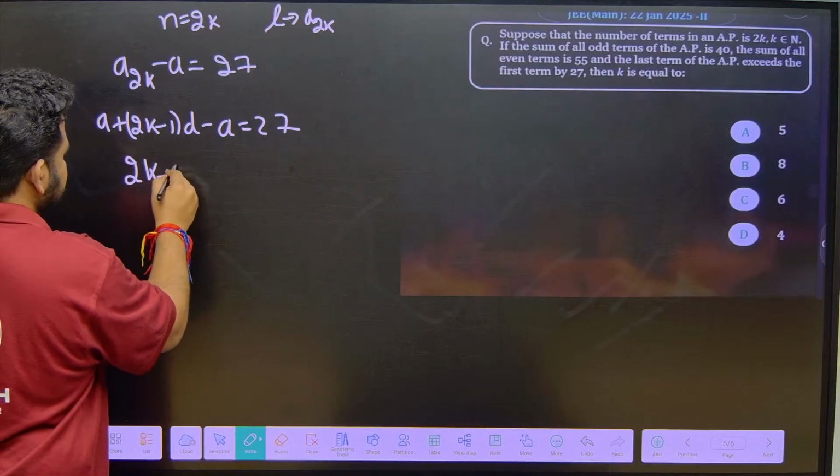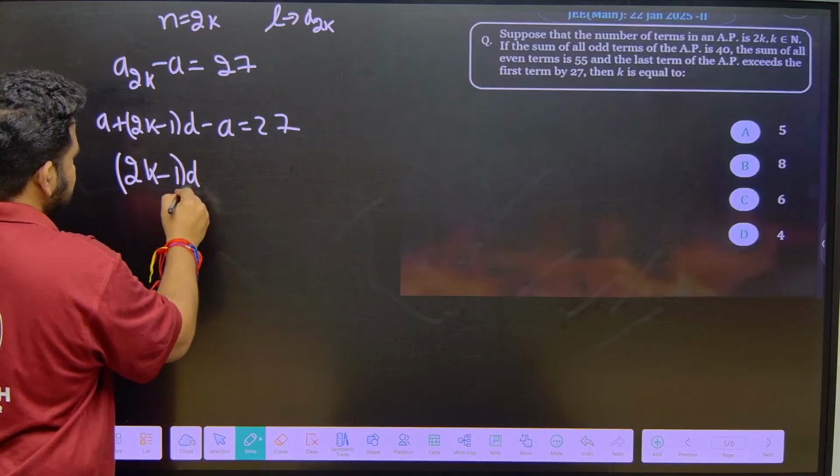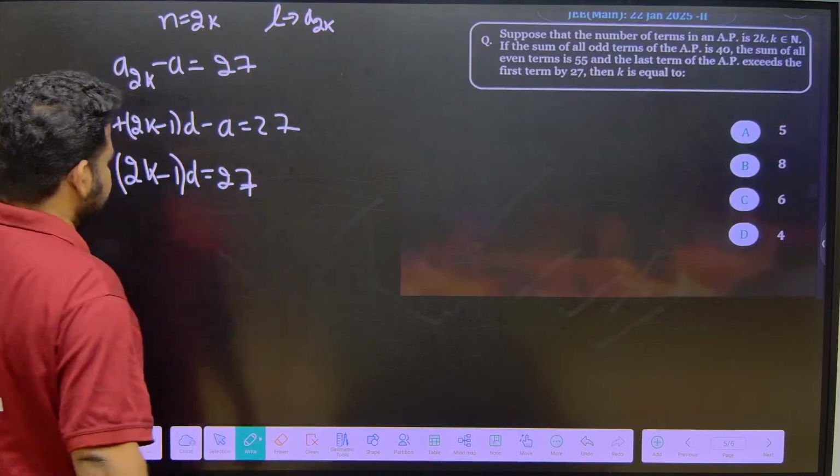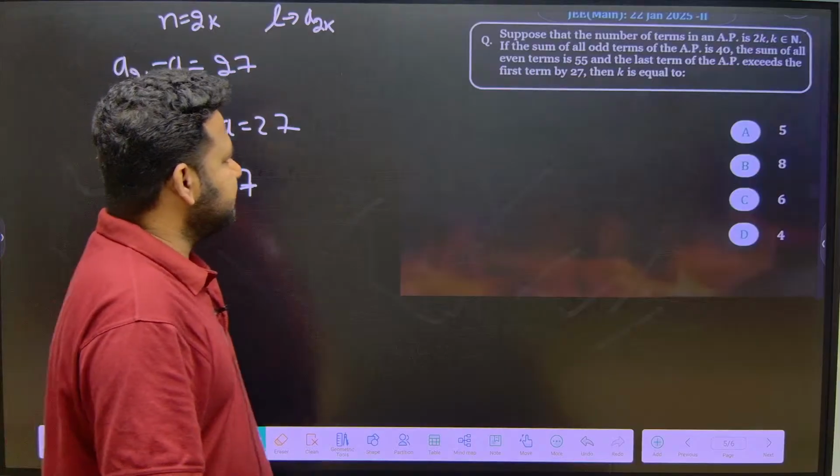2k minus 1 into D is equal to what? 27. 2k minus 1 into D is 27. This is what we have.